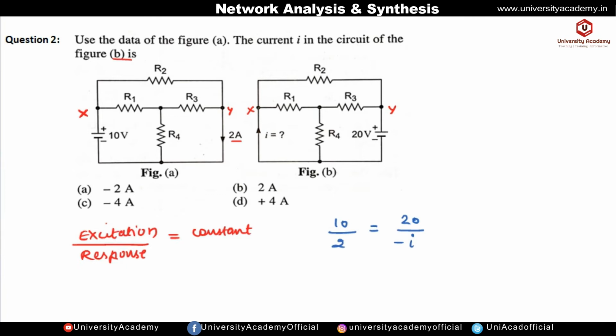So from here we can simplify, and we get I current as minus 4 ampere. So option C is correct.